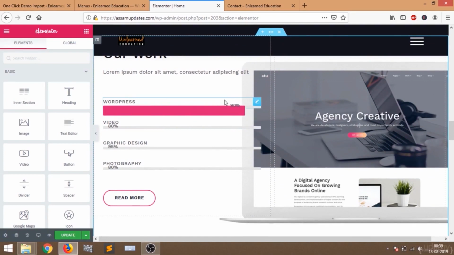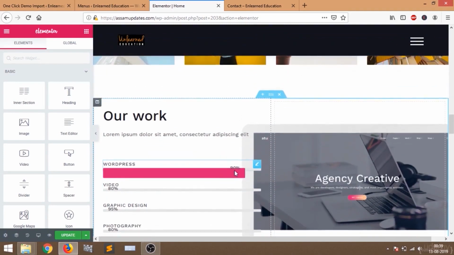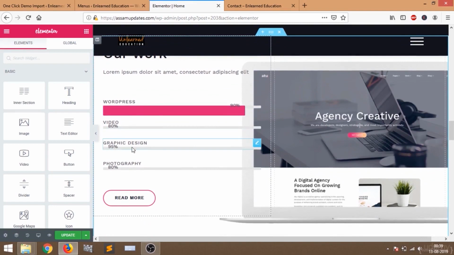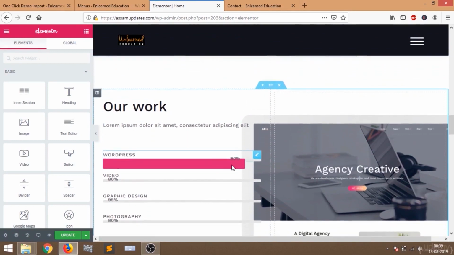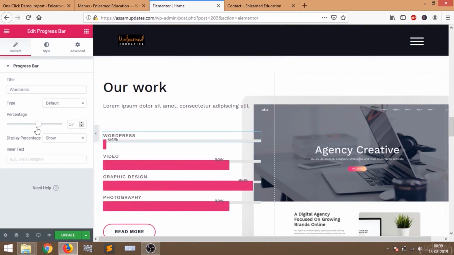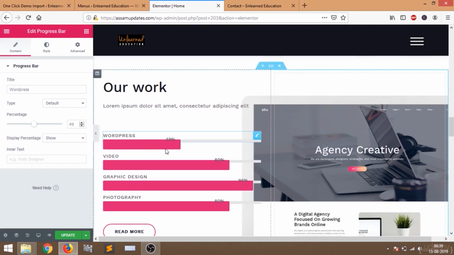You can change this percentage. Here WordPress is 90%, video is 80%. I'm going to show you how you can change it. Just click on this edit button and you can select the percentage here. If you keep your percentage at 50 on your left, then it will show 50 on your website. I have selected 49, so it is showing me 49.